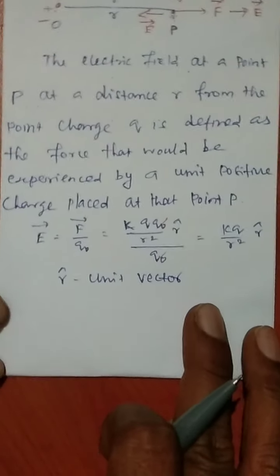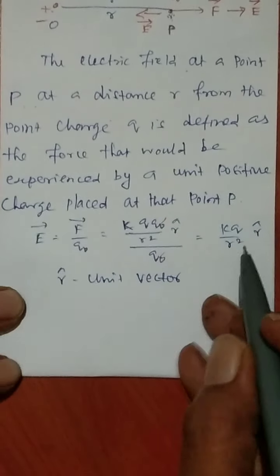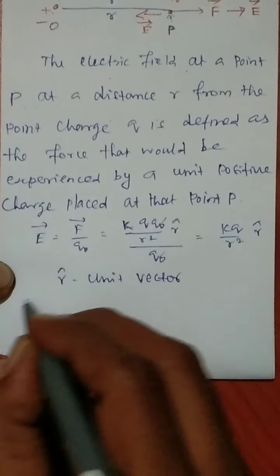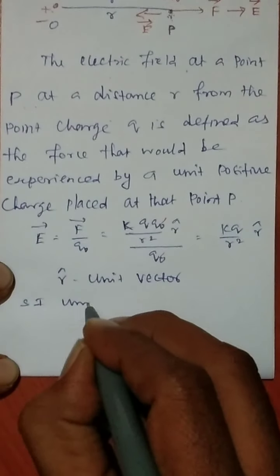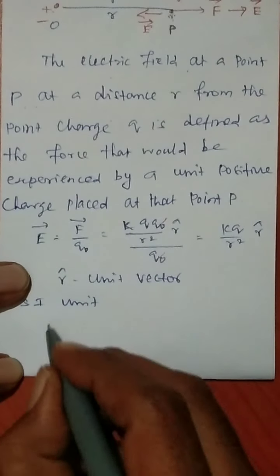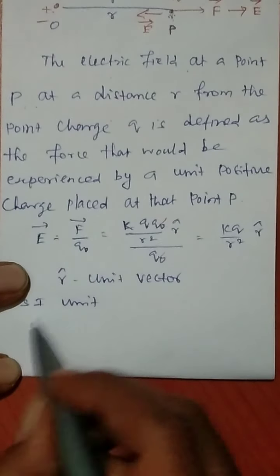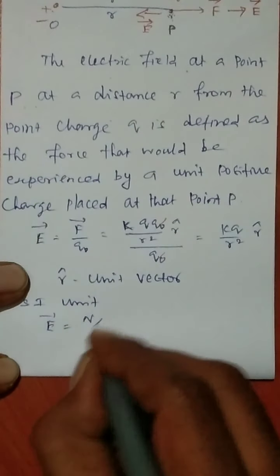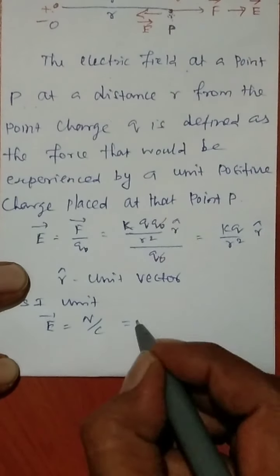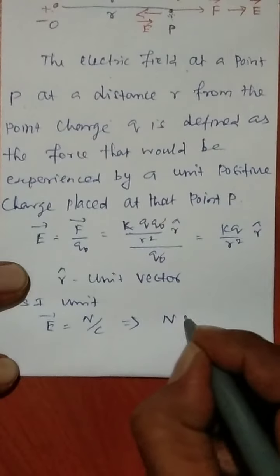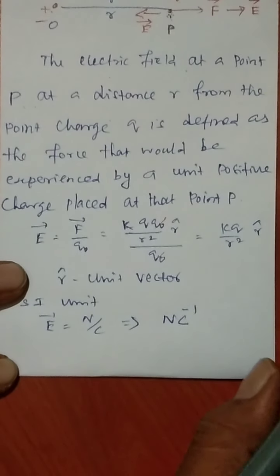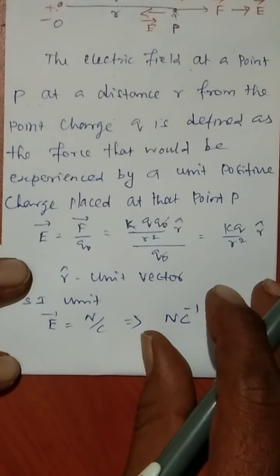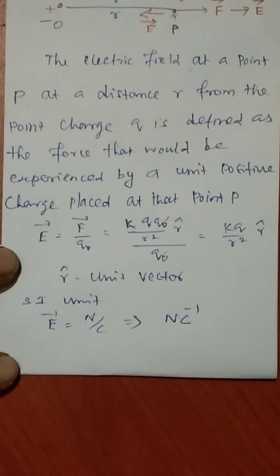Okay, so now we go for the SI unit of electric field. What is the SI unit? என்ன இருக்குங்க? There is an electric field E. This is the Newton, this is the Coulomb. So Newton per Coulomb. That is what the SI unit is, NC minus 1. So this is the SI unit of the electric field.